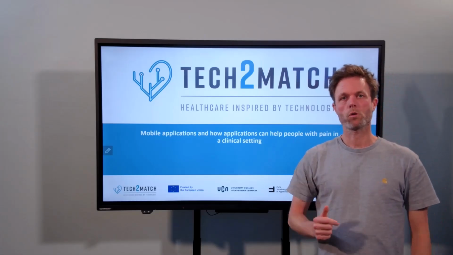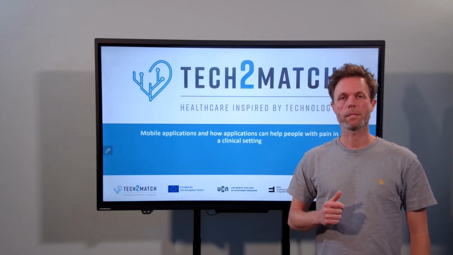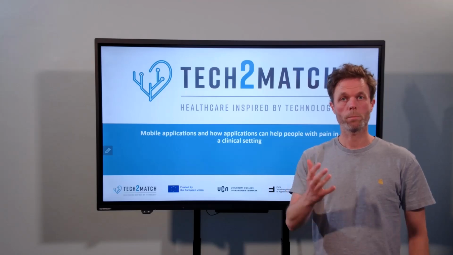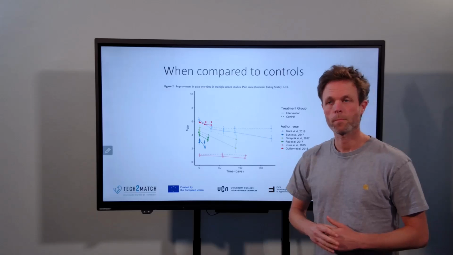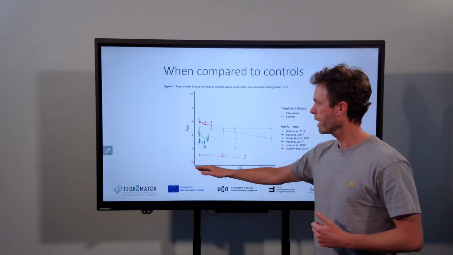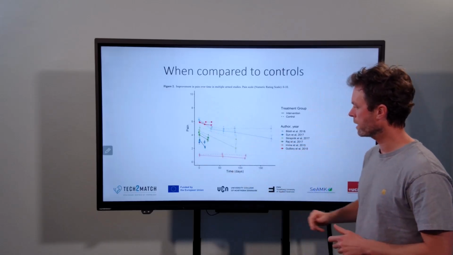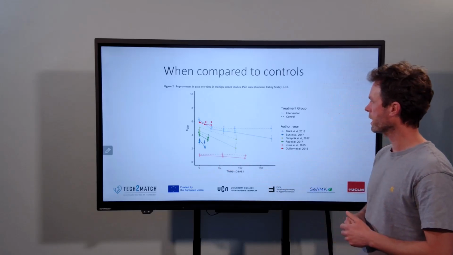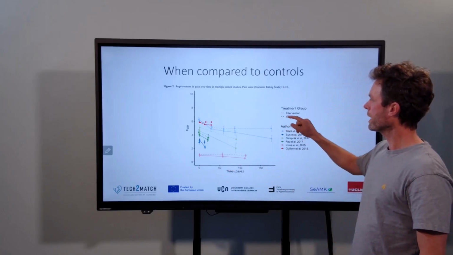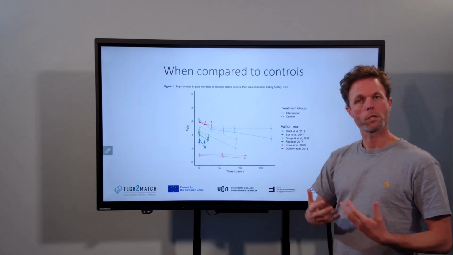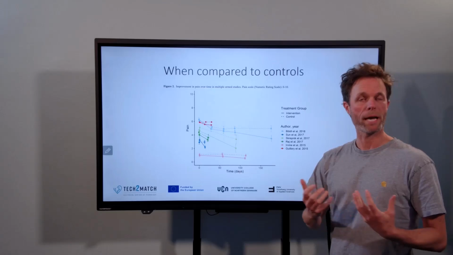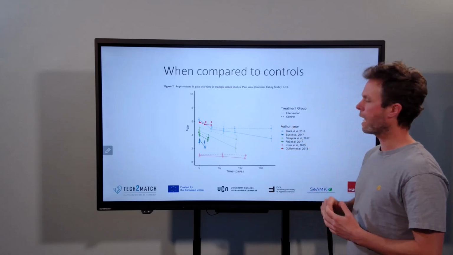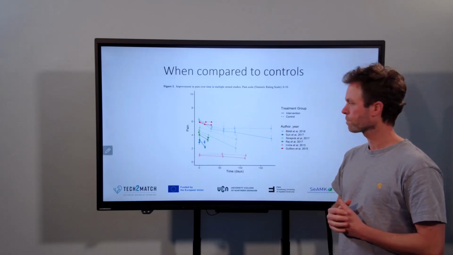Hello and welcome to this talk about how mobile applications can be applied and used in clinical practice in relation to people with pain. First of all, I would like to show you this figure where we have pain on the one scale and time on the other scale. The solid lines are the intervention groups, the groups which worked with mobile applications related to a painful condition, and the dotted lines are the control groups.